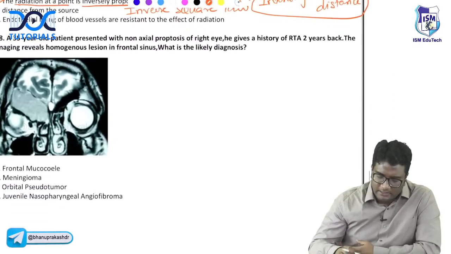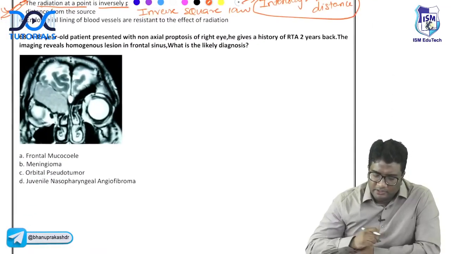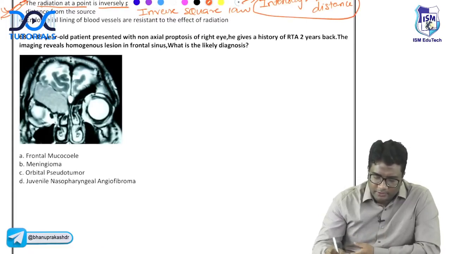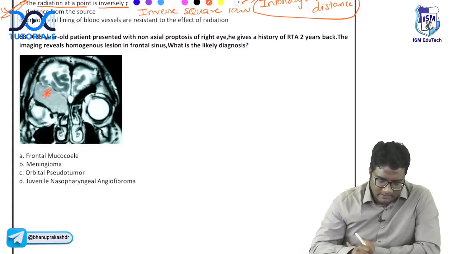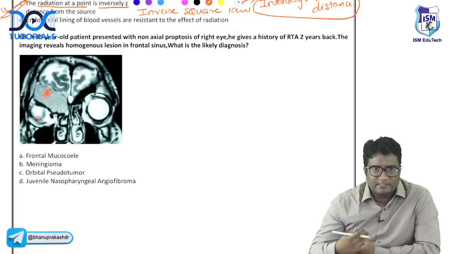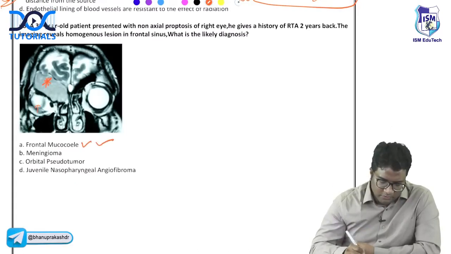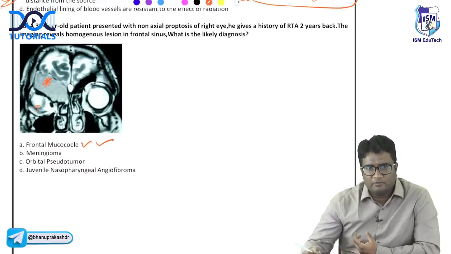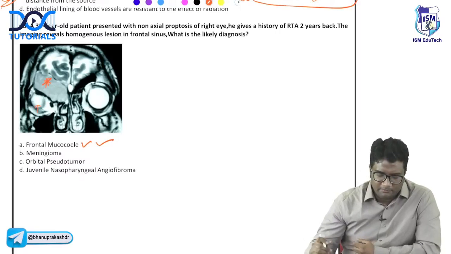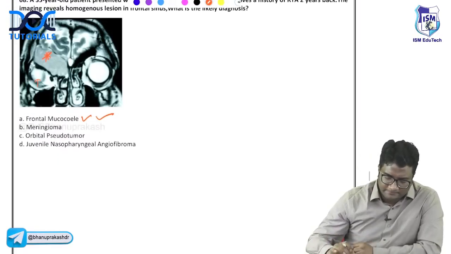Look at 68. A 35-year-old patient presents with non-axial proptosis of the right eye. He has history of RTA 2 years back. The imaging is given. A homogeneous lesion is seen in the frontal sinus. What is the likely diagnosis? So you are seeing a proptosis with homogeneous lesion in the frontal sinus. This must be frontal mucocele. Okay, so trauma patient, old history of trauma, a homogeneous collection in the frontal sinus causing the proptosis. This is frontal mucocele.